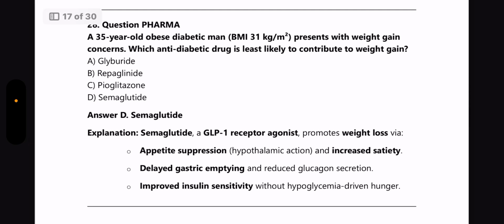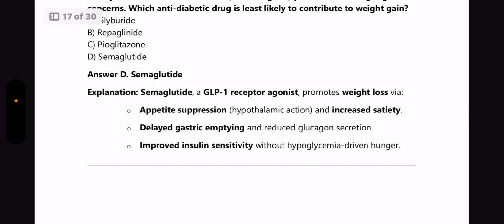Next question from Pharmacology. A 35-year-old obese diabetic man, BMI of 31 kg per meter square, presents with weight gain concerns. Which anti-diabetic drug is least likely to contribute to weight gain? Answer is semaglutide, which is a GLP-1 receptor agonist, and it promotes weight loss via appetite suppression and increased satiety. It delays the gastric emptying and also improves insulin sensitivity.